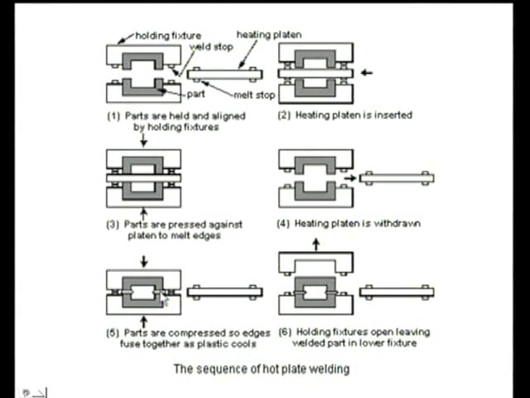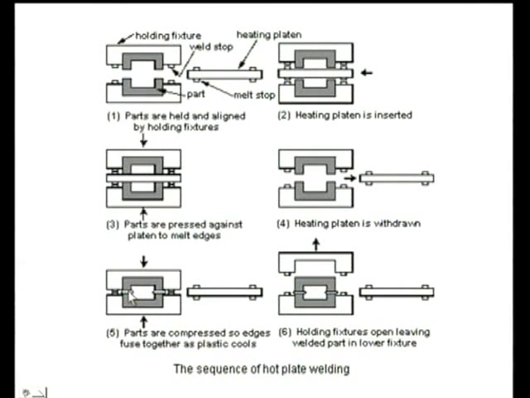Here it is compressed and these two edges are joined, and at the joining stage it is in the fusion state, that is, the softening state. After keeping it for a certain time, that is after cooling, the plastic cools and you can find the joint.